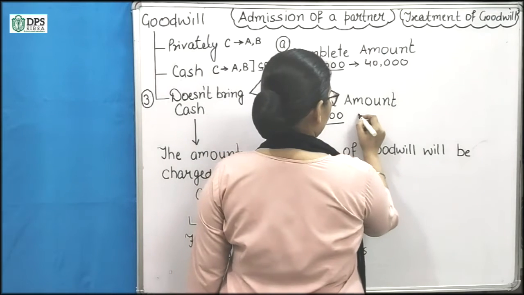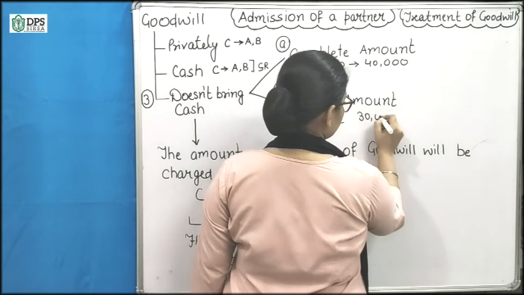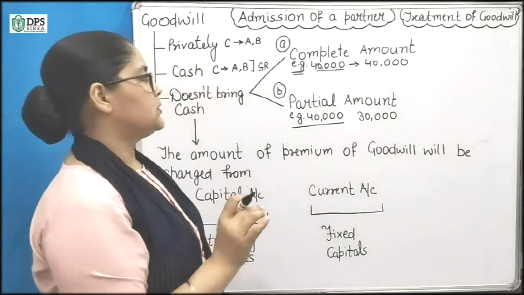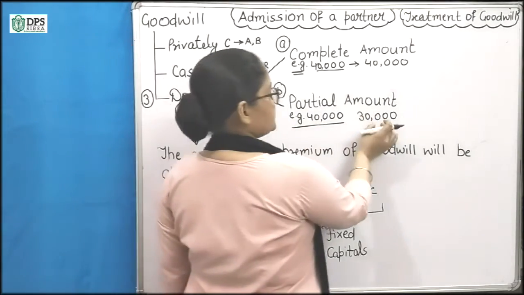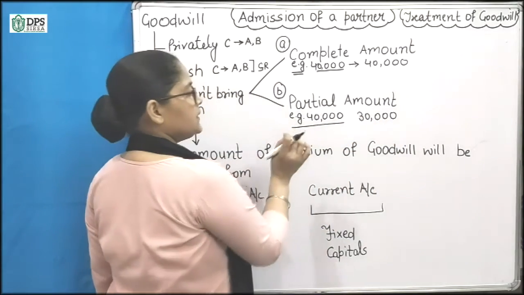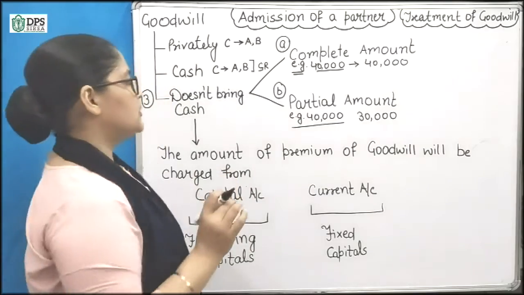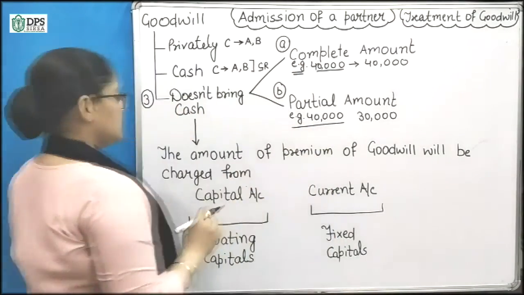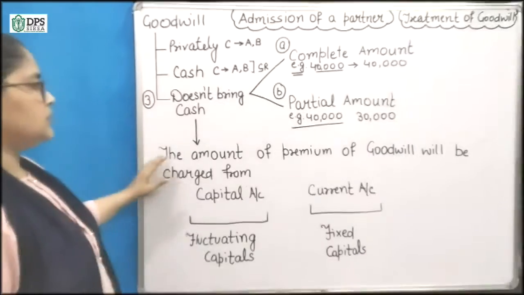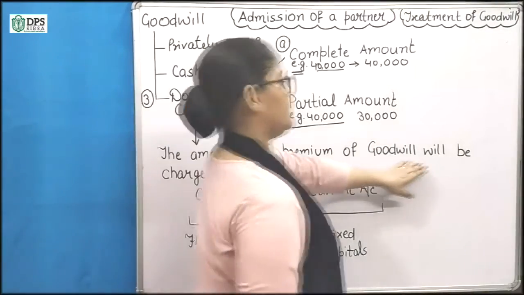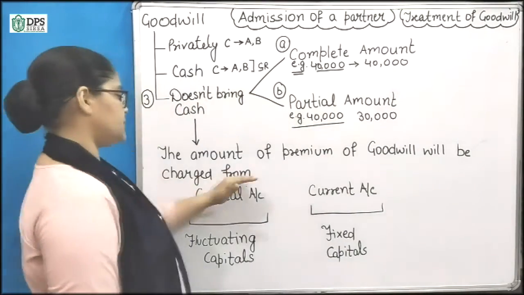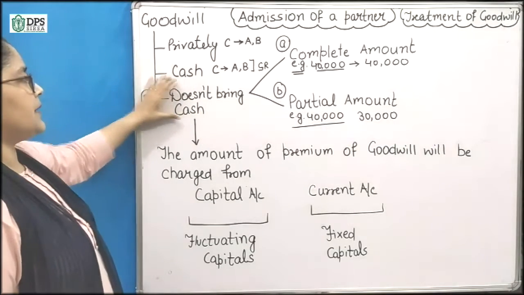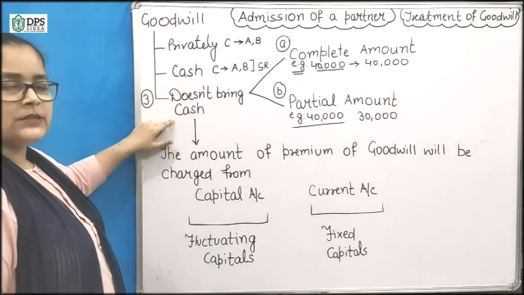That means he is bringing 30,000 and he doesn't bring 10,000. So partial amount he is bringing and the partial he doesn't bring. So we will do these two cases. So the amount of premium of goodwill will be charged from, if we follow this case, when he doesn't bring cash,